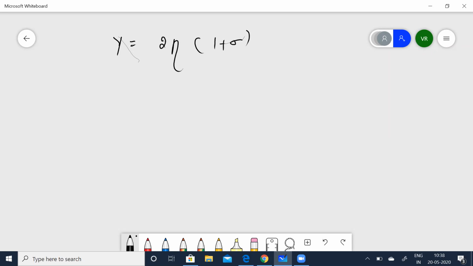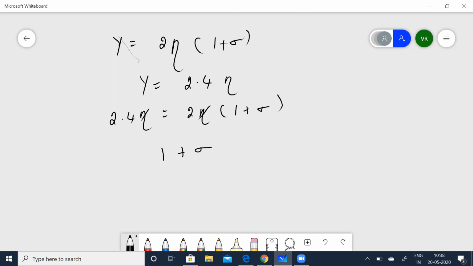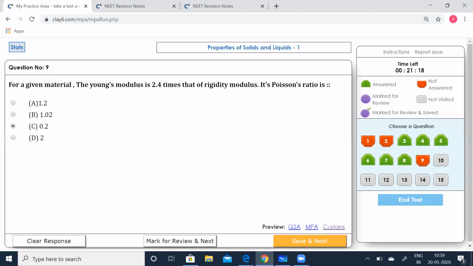Having known all the values, now you know Y is equal to 2.4 times eta. This you have to remember. Y is equal to 2.4 times eta. So now substitute here, 2.4 eta is equal to 2 eta into 1 plus sigma. So from this, eta and eta get cancelled. When you divide this, 1 plus sigma is equal to 1.2 or sigma is equal to 0.2. Let's see which option is correct. 0.2, C option is correct. Click that, go to the next.